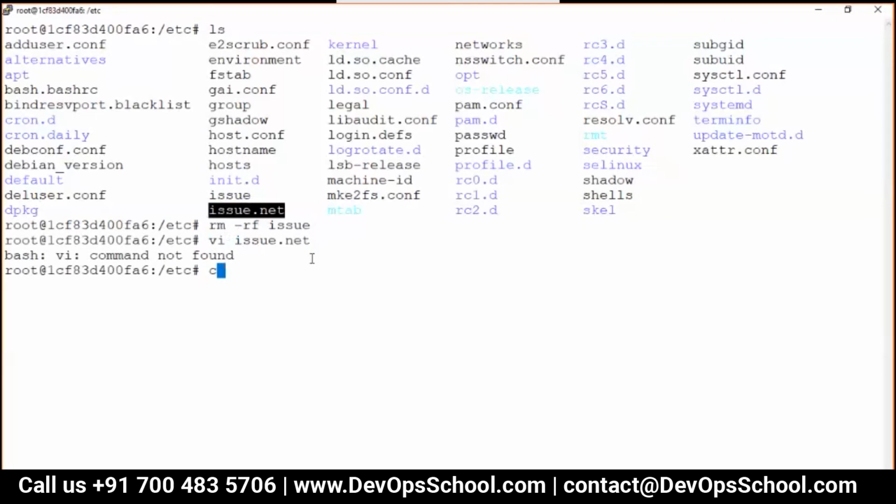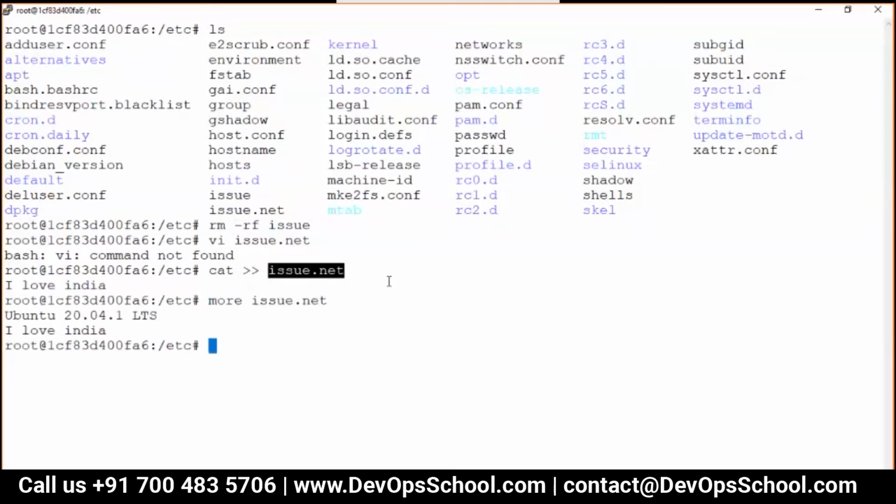No problem, I can use the cat command to append to this file, I love India, and then Control D. Now I'll validate issue.net, and I love India got appended to that file using the cat command. Good. So here I did one file deletion, one file changed, and under OPT a new file got added as well. I will come out with Control PQ.